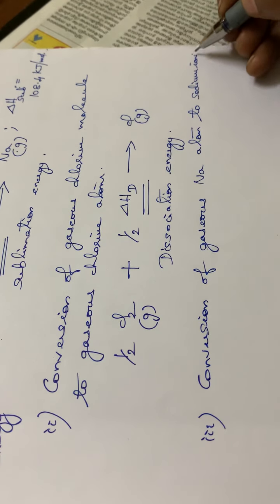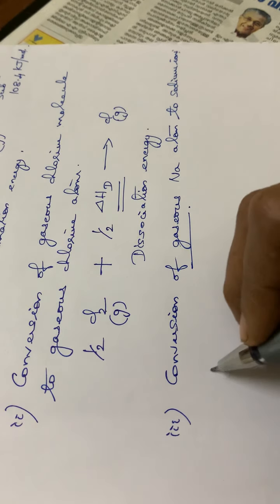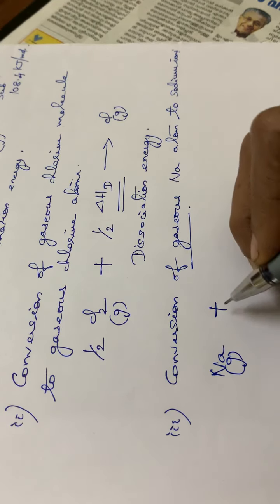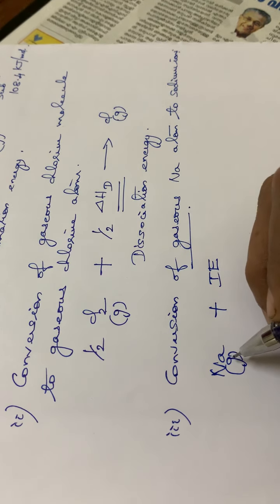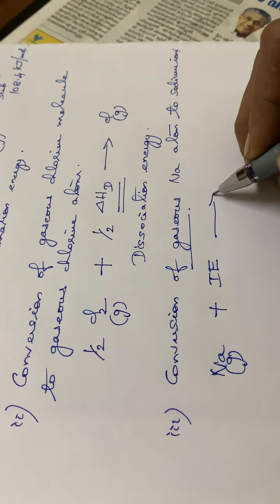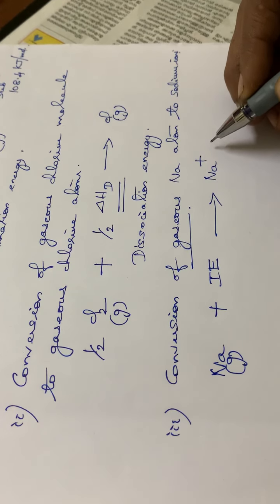Sodium ions means Na+. Sodium will have a Na+ charge. Here, this gaseous sodium atom, that is Na in the gaseous form, plus some amount of energy is required, that is the ionization energy, isn't it? This atom is ionized, so ionization energy is required. With the help of this ionization energy, Na will be converted to Na+.